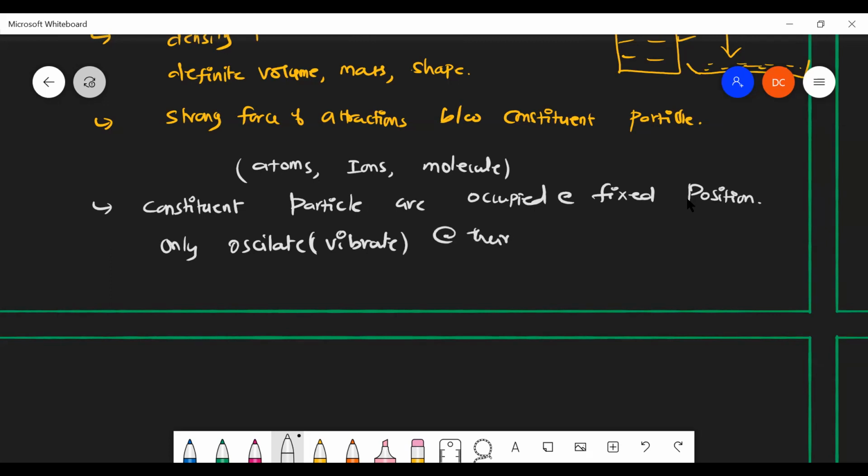So they can only vibrate at their mean position. This is the reason why sound travels faster in solids than in other mediums.